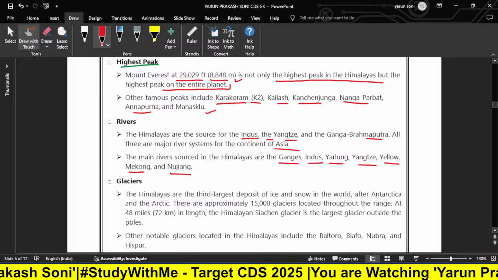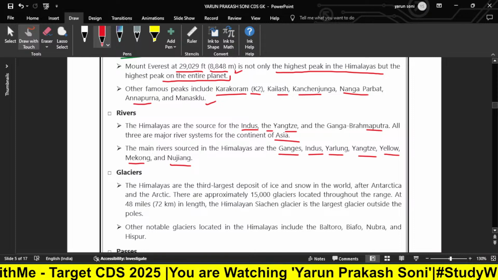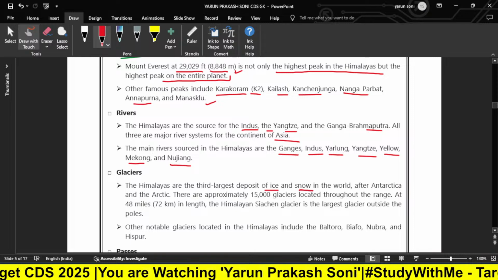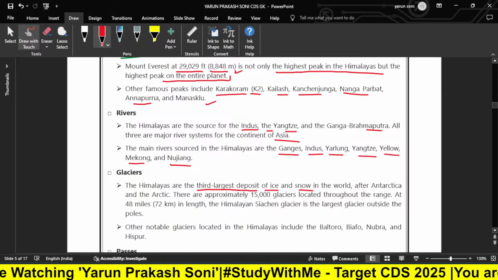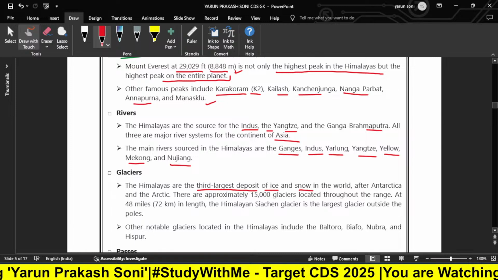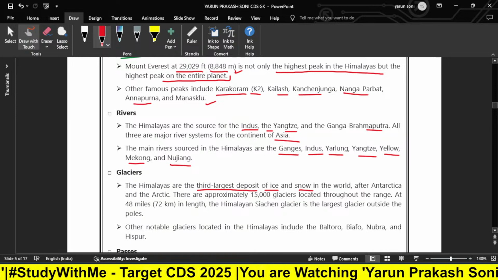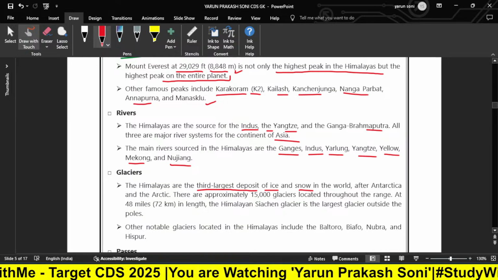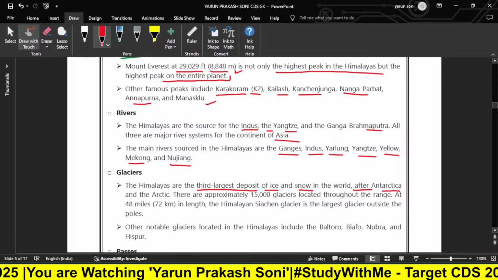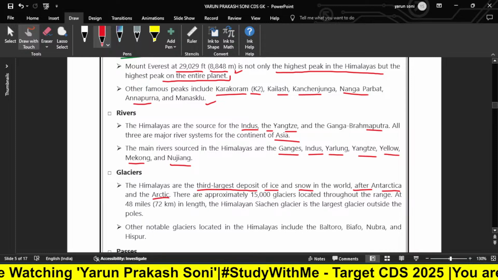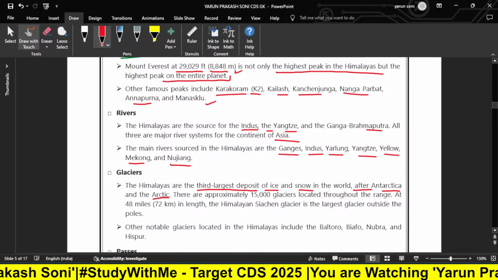Now, if we talk about glaciers, what glaciers do we have in the Himalayan ranges? The Himalayas are the third largest deposit of ice and snow. This is a most important static GK question that can be asked in various exams: which is the third largest deposit of ice and snow? Mark the Himalayan range. The Himalayas are the third largest deposit of ice and snow in the world after Antarctica and the Arctic. So Antarctica, the Arctic, and the Himalayas are the three major deposits of ice and snow.